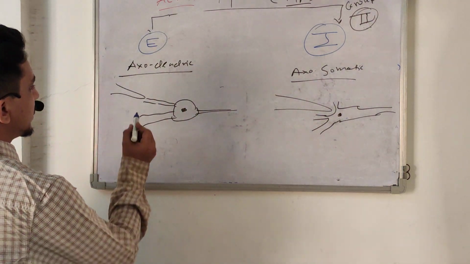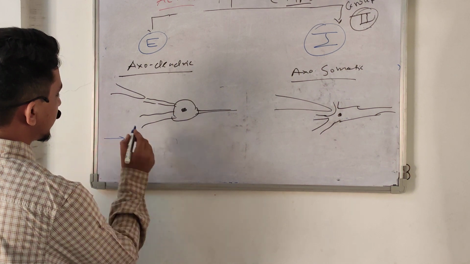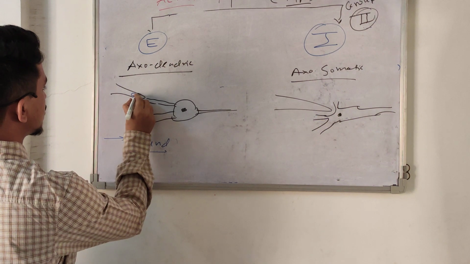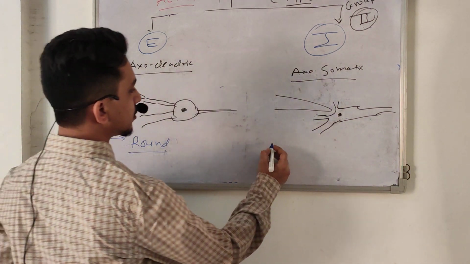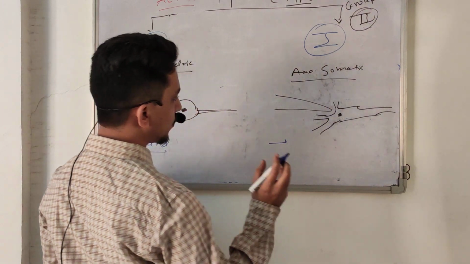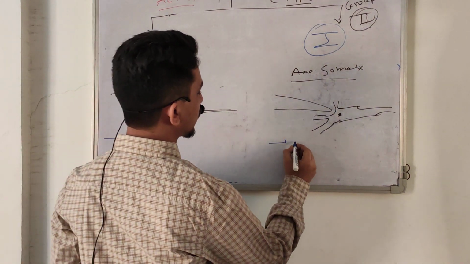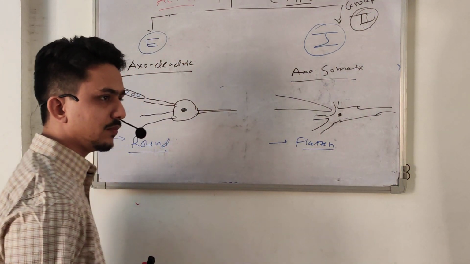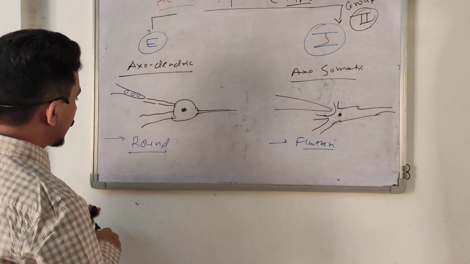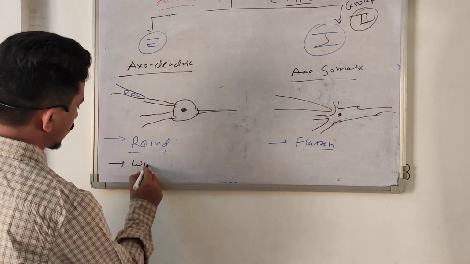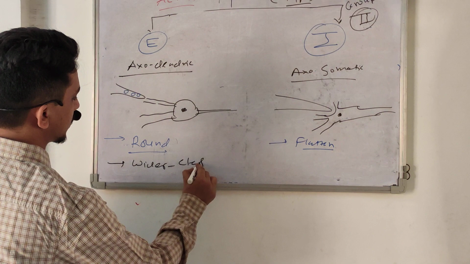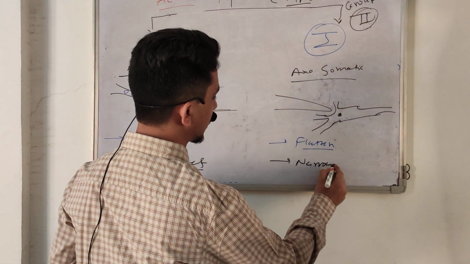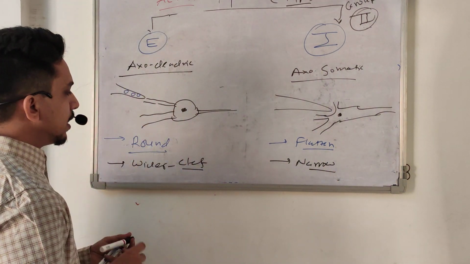Okay. The vesicles stored in excitatory synapses are mostly round in shape, and the vesicles of inhibitory neurotransmitters are flattened or oval in shape. The synaptic cleft is wider in excitatory synapses and narrower in inhibitory synapses.